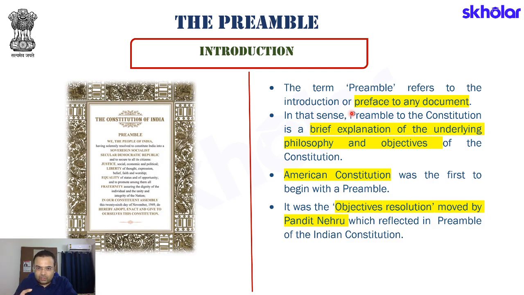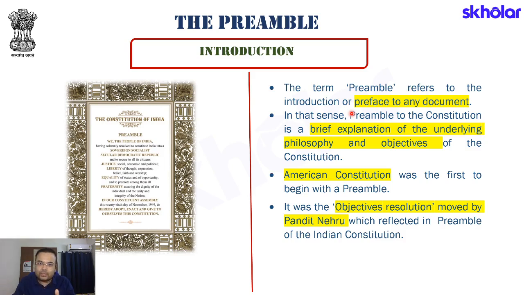Students, when we talk about the Indian Constitution, what exactly do we see? That it is the lengthiest constitution of all constitutions in the world. It has a number of articles, it has a number of schedules, it has so many things embodied in it, so many things which form the constituents of the Constitution of India. We have fundamental rights, we have DPSPs, we have center-state relations, we have provisions with respect to the President, Parliament, we have provisions with respect to judiciary.